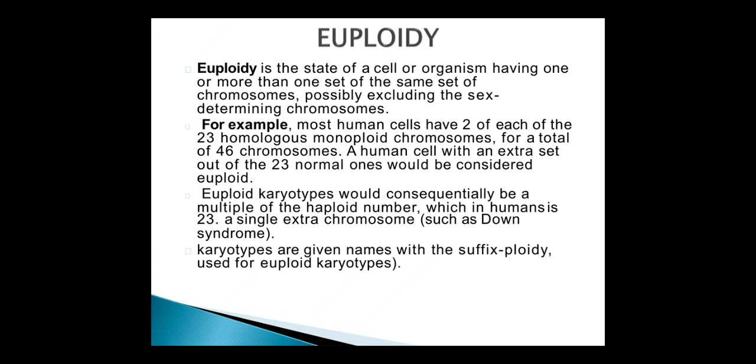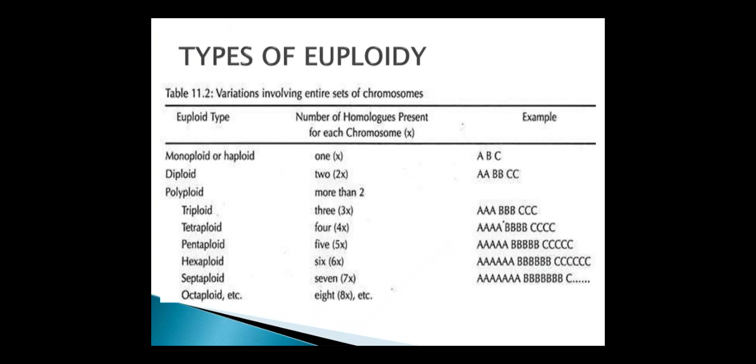Karyotypes are given names with the suffix ploidy used for euploid karyotypes. These are types of euploidy. In these euploid types, the number of chromosomes present for each chromosome: monoploid 1, diploid 2, polyploid more than 2, triploid 3x, tetraploid 4x, pentaploid 5x, hexaploid 6x, septaploid 7x and octoploid 8x.